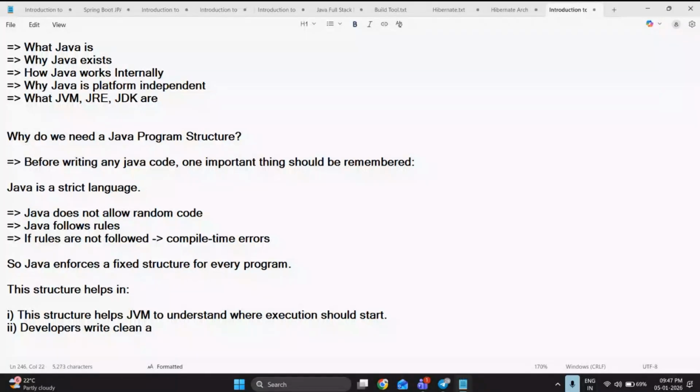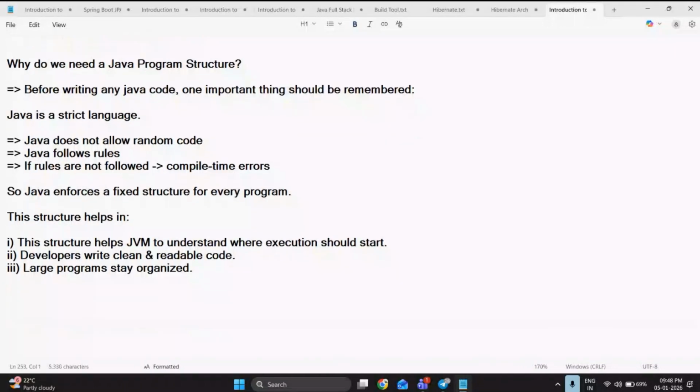Next, if you use the structure, large programs stay organized. Where a method started, where it ended, and where a new method starts, everything is going to be organized. Each function follows a certain structure. It means you are not writing your code randomly.